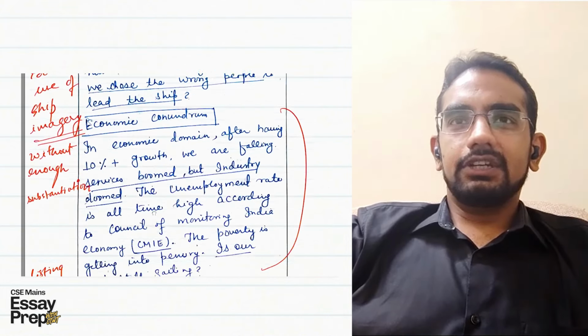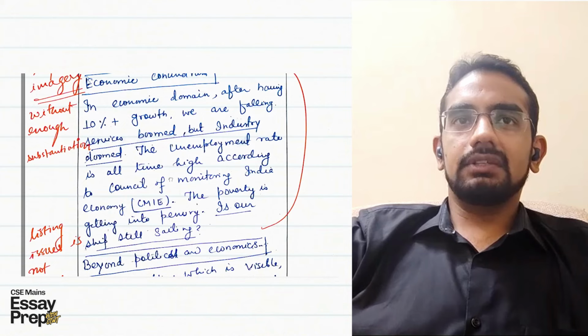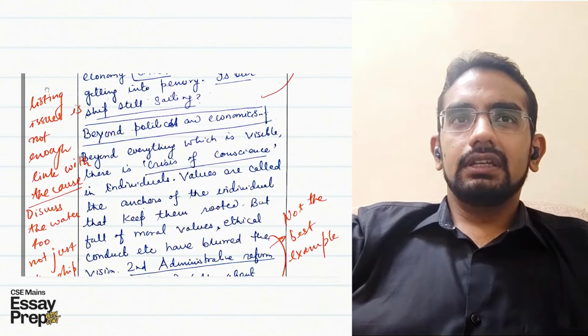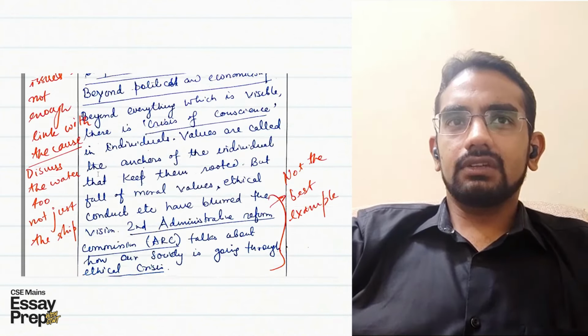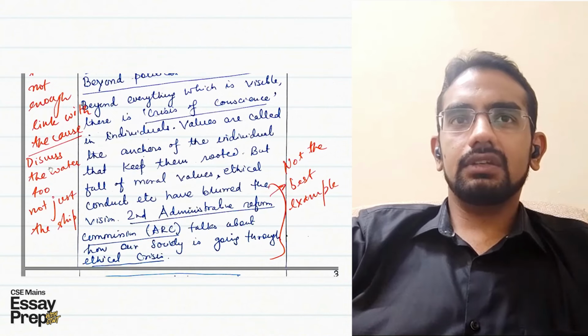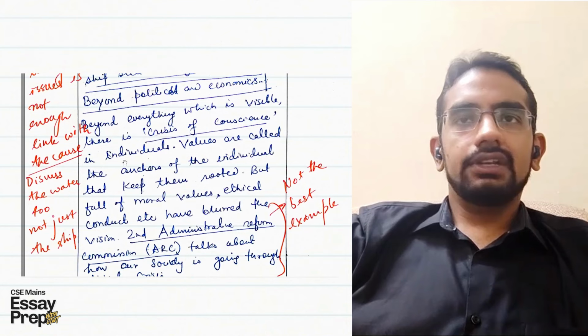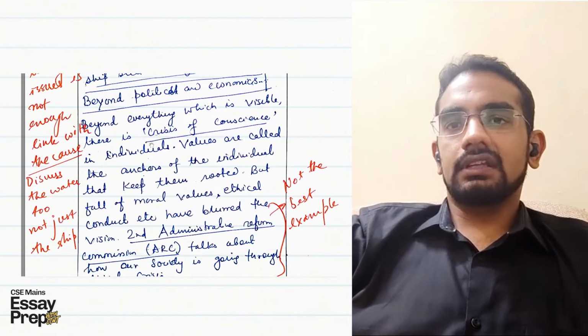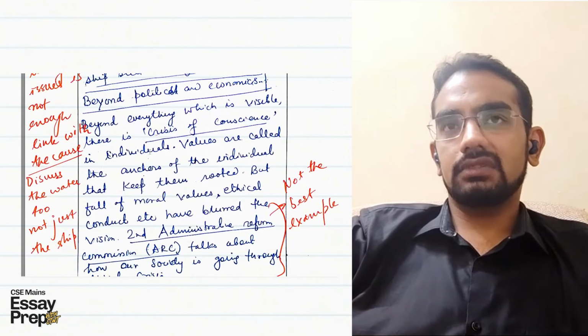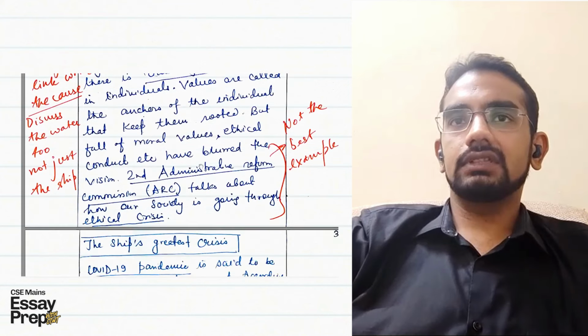Here, I've mentioned that you need to substantiate your point a little bit more. Listing issues is not enough. Link with the cause. That is what I've mentioned here. Discuss the water too, not just the ship. You have just mentioned that this is happening to the Indian ship, that is happening to the Indian ship. Discuss why it is happening as well.